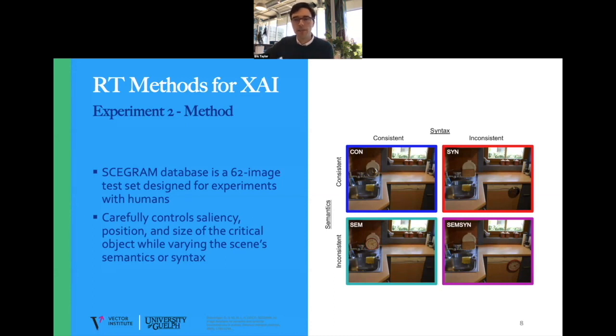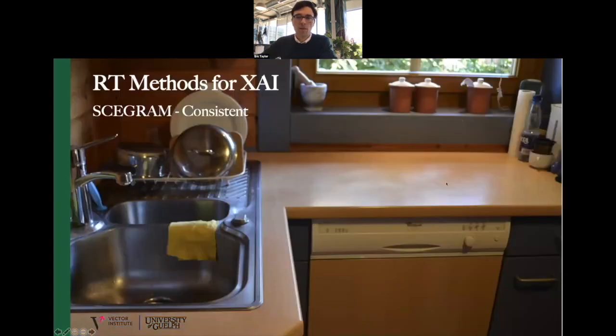The creators of CGRAM were very careful to control for pixel level differences across the 4 image manipulations so that observed differences in human behavior could be attributed to the semantic and syntactic violations. So here's a scene with consistent scene grammar, and as you can see, it's just the kitchen and there's nothing out of place.